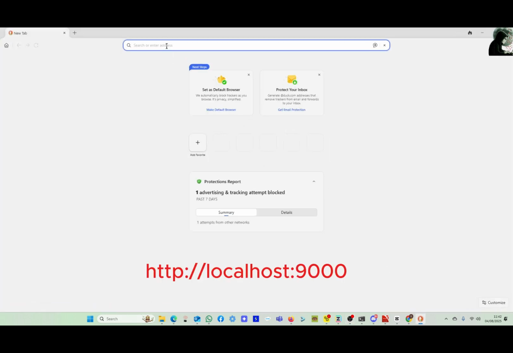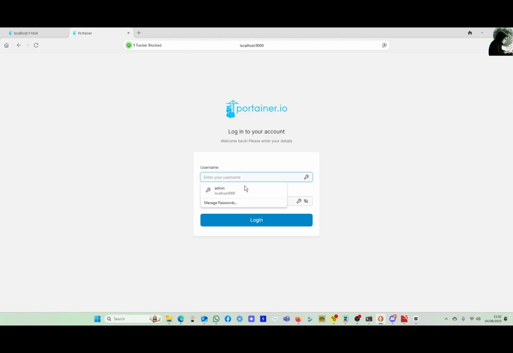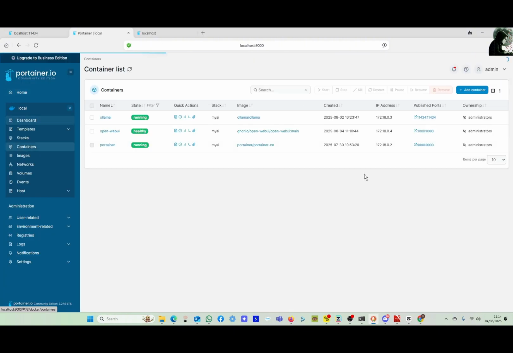Once Mistral is running, go to your web browser and type http://localhost:9000 and sign into Portainer. Go to dashboard and you will notice you have 3 containers. Click on the 3 containers window. All containers should be displaying green running or healthy tabs.